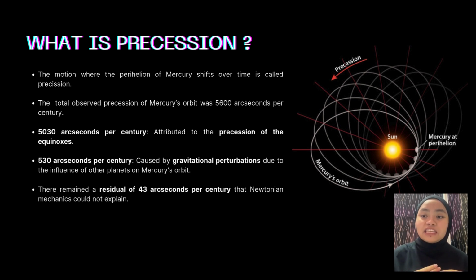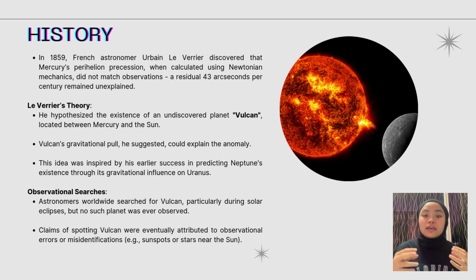However, there are 43 arcseconds per century, which remain unexplained by Newtonian mechanics. In 1859, Urbain Le Verrier calculated the precession of Mercury's perihelion using Newtonian mechanics. However, the result doesn't match the observation. So he hypothesized that there is a planet between the Sun and Mercury, and the precession is a result of the gravitational influence of this planet on Mercury's orbit. This idea was inspired by his previous success in predicting Neptune's existence through its gravitational influence on Uranus.